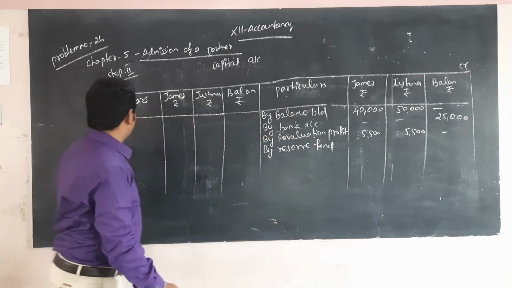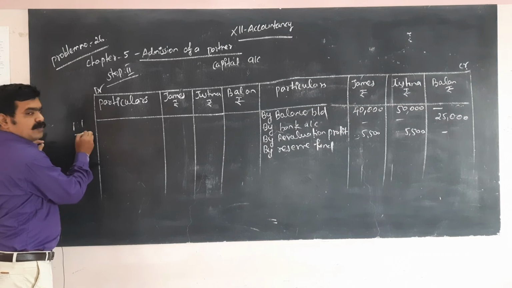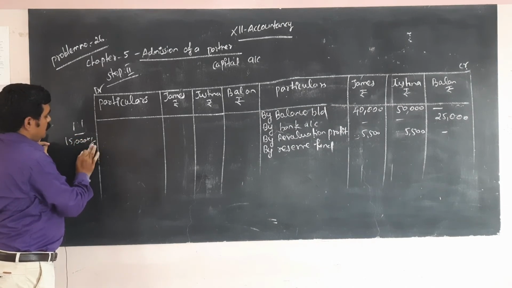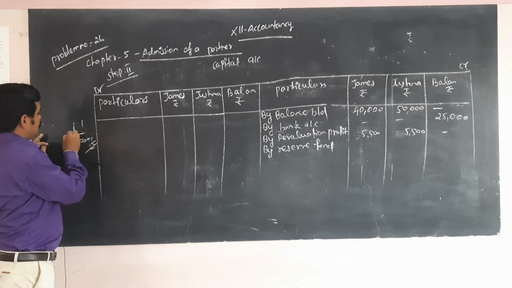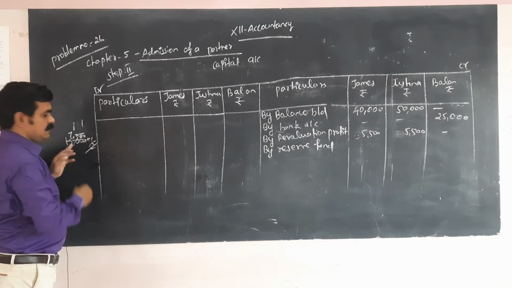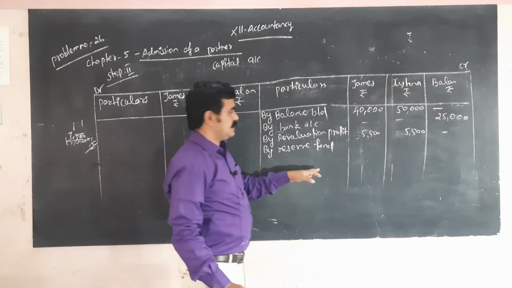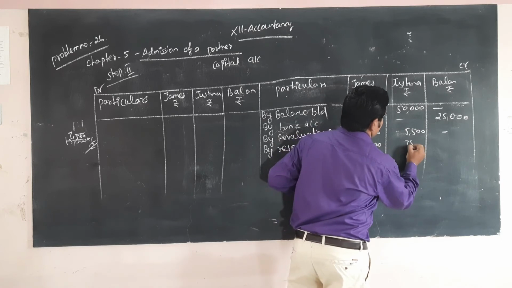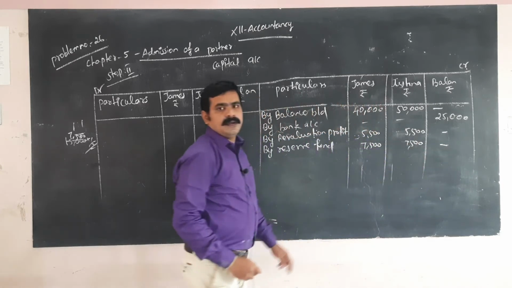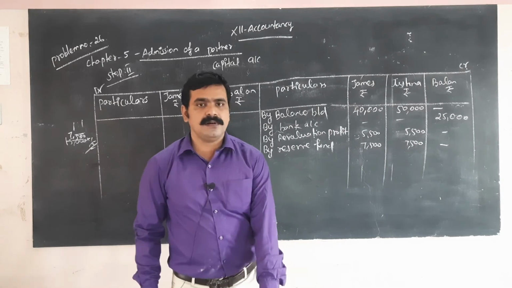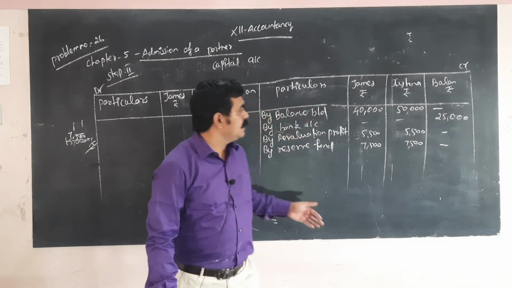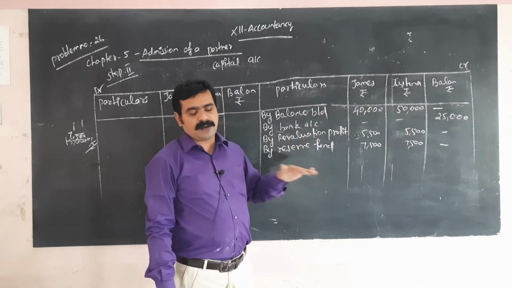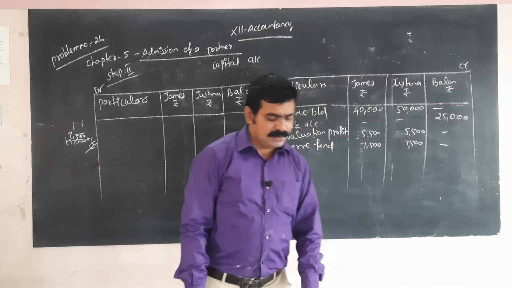So 15,000 in the ratio 1:1 means 7,500. James has 7,500 and Justina has also 7,500. There is no balance for Balan. Because Balan is a new partner, we won't distribute any reserve fund and profit and loss account to him.